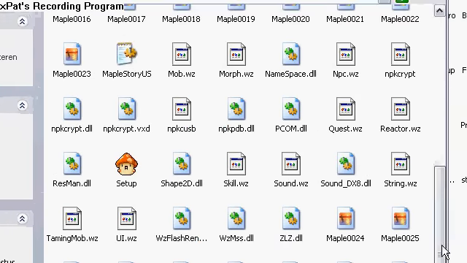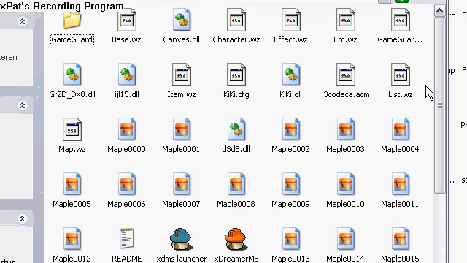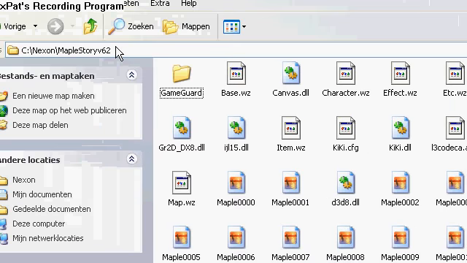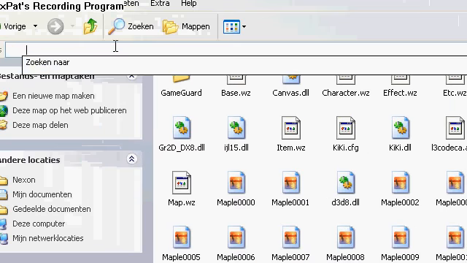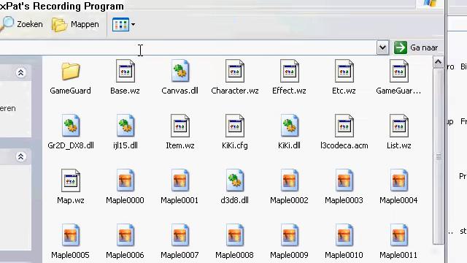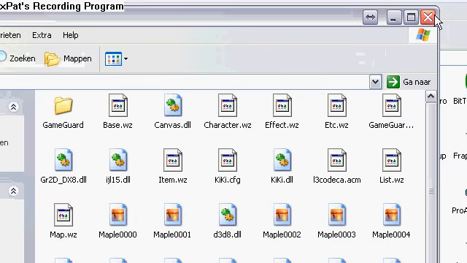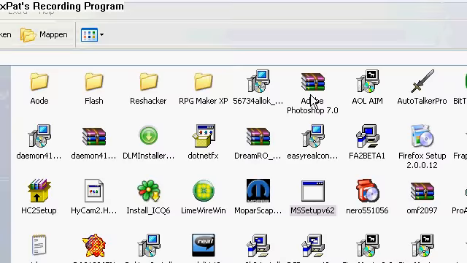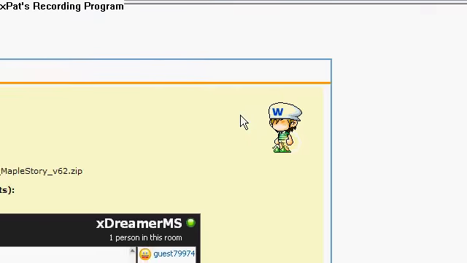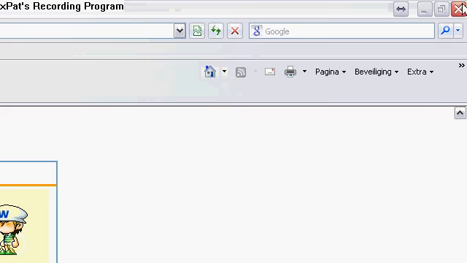Anyway, make sure you don't have a file called patcher.exe, like that, because if you do, then it'll patch, and that's not good. So yeah, that's basically everything you need to do.